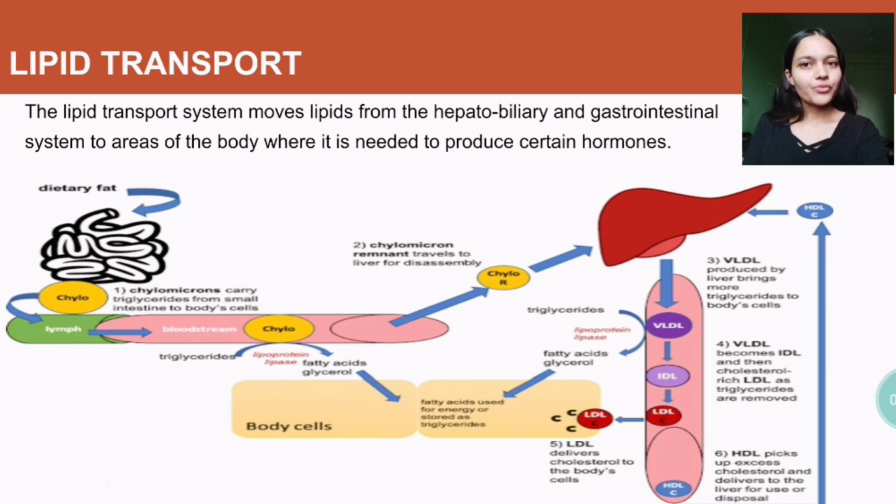So when a man consumes food which is rich in fats, that is lipid, it passes via GIT entering the intestines where it gets converted into chylomicrons, which pass through the lacteals entering blood circulation and ultimately coming to the liver, as you can see in the diagram, where it gets converted into triglycerides and other various lipoproteins carry cholesterol from liver to body cells. So this is how lipid transport works. It was just an overview of the process.